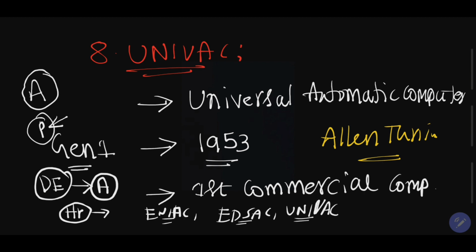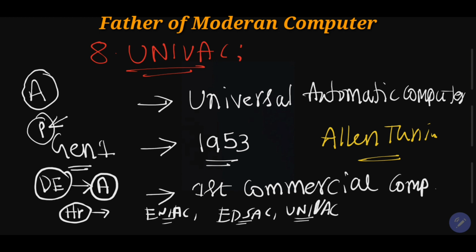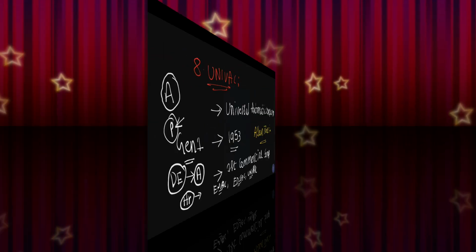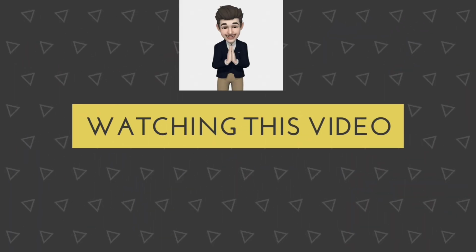That is ENIAC. What is the computer used to store data? EDSAC. What is the traditional computer, that means without electricity? Abacus. These are some questions we can expect in competitive exams. This is the basic history of computers.